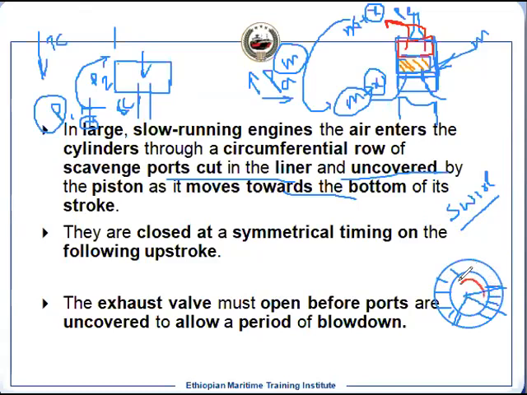For example, this is kept slightly at an angle. If we draw at the center, this is the angle I am talking about, this is theta. It means the port is not on the radius. It is kept at a 15 to 20 degree angle so that you have a swirling motion.